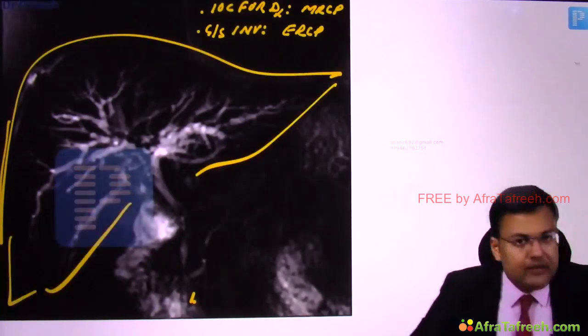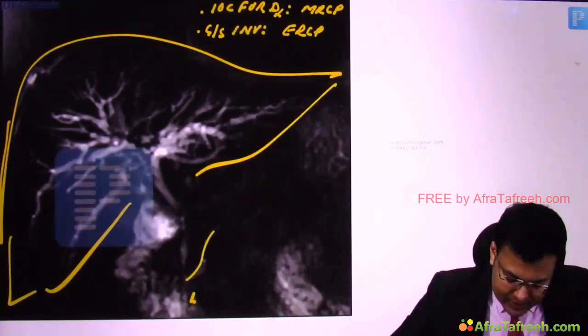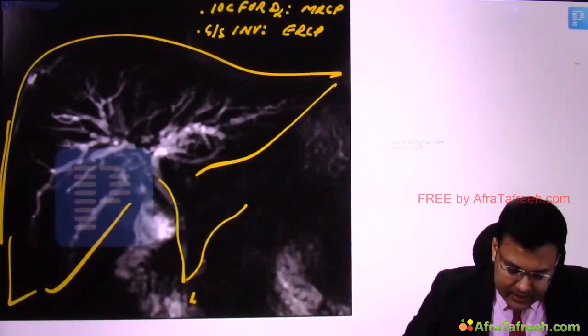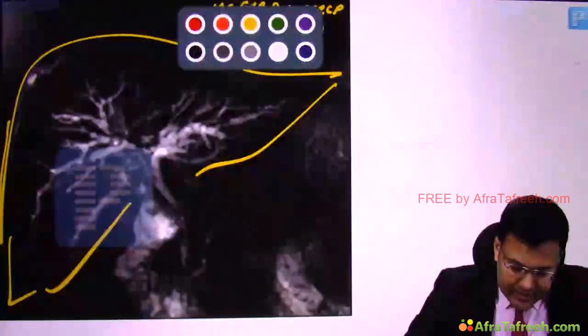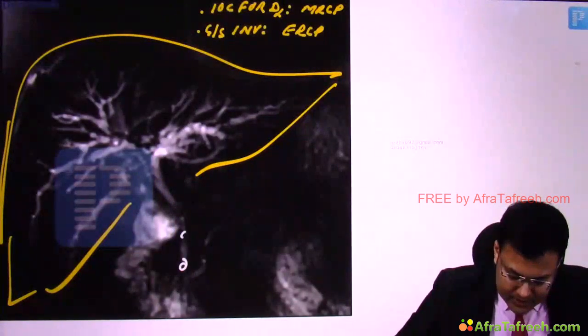Here you can see the basic framework of the liver. You can see here what? Pancreatic duct. This is the bile duct, and here you can see that there are multiple strictures. Clear?